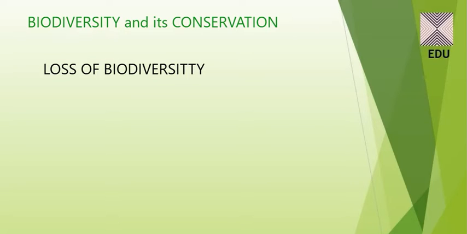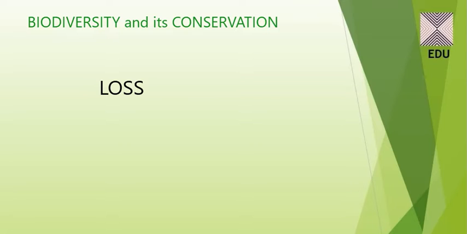Now we have to talk about the loss of biodiversity. Why is it important? Loss is not only related to the species level, but if a particular species is on the extinction side in a particular area, then the whole of the animals will be affected.